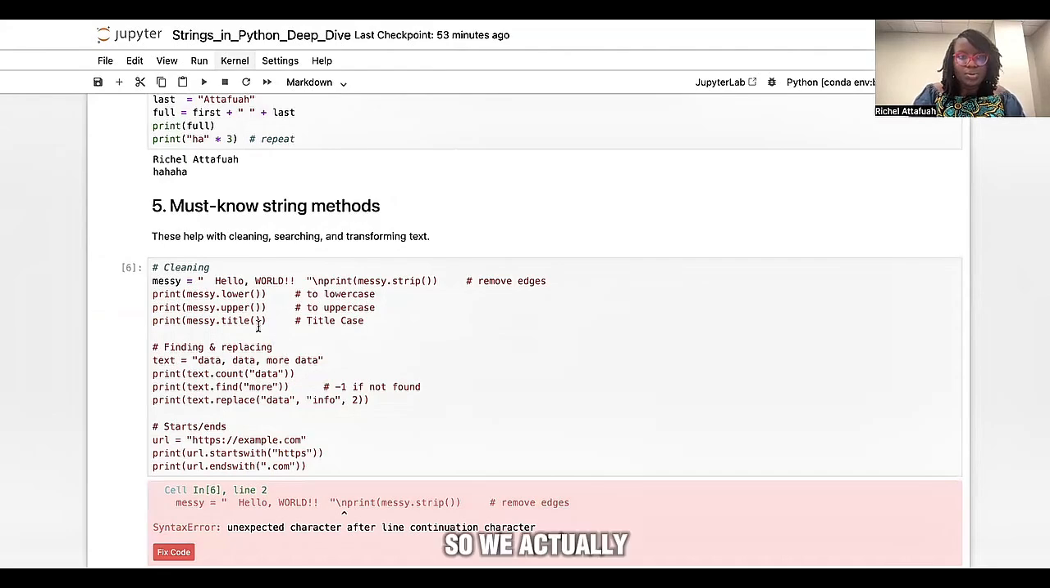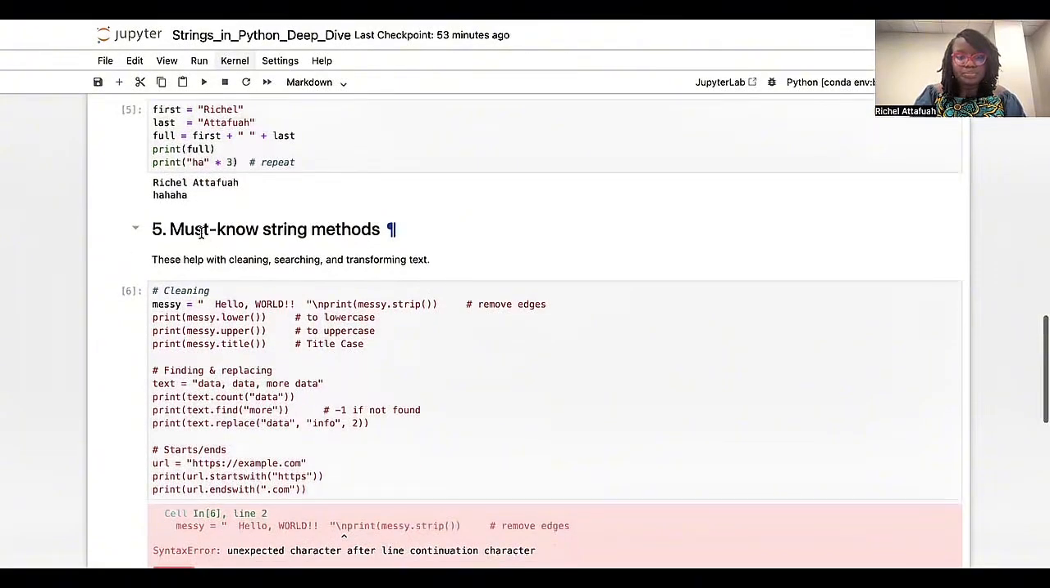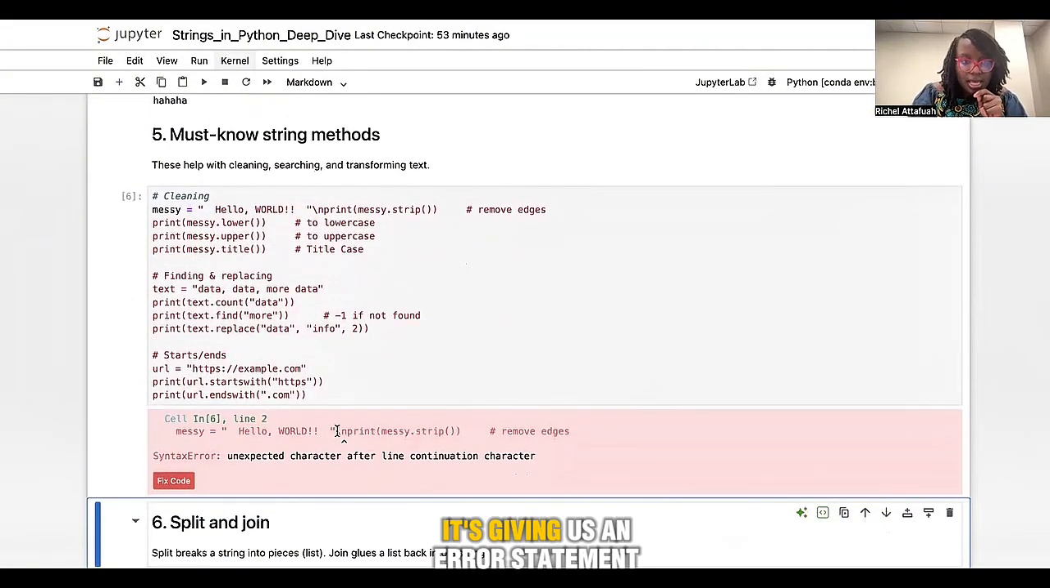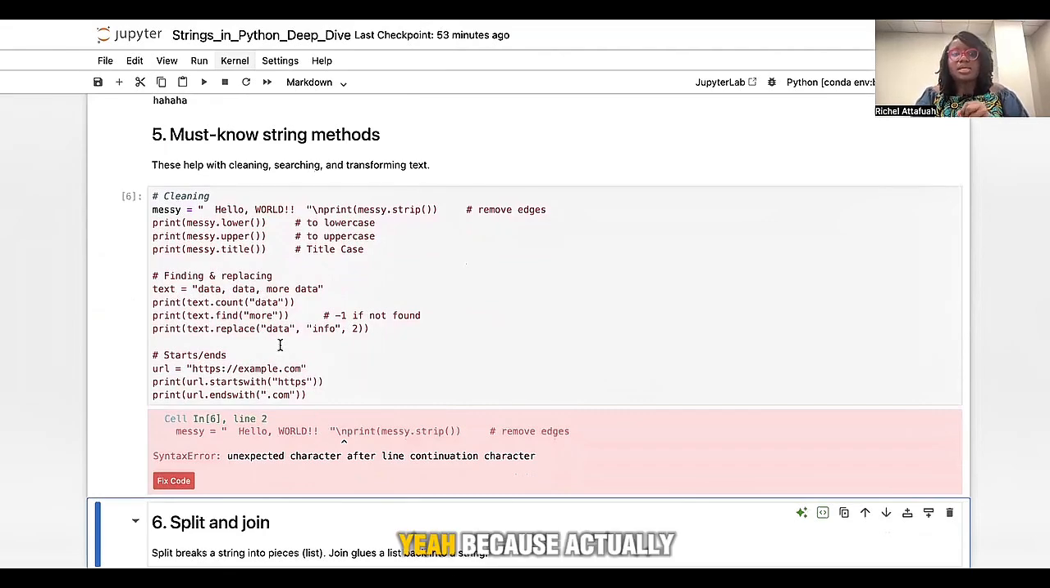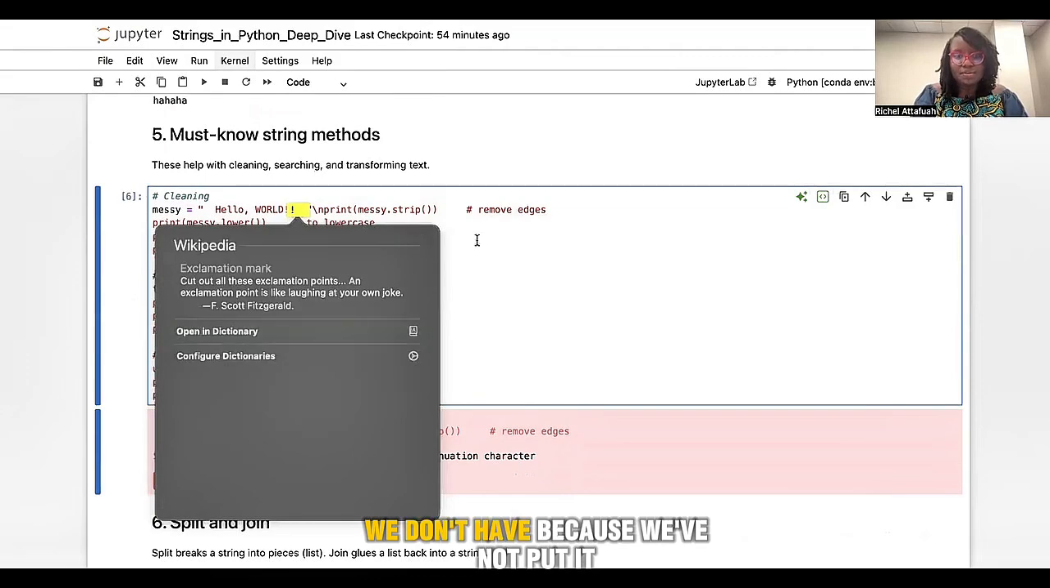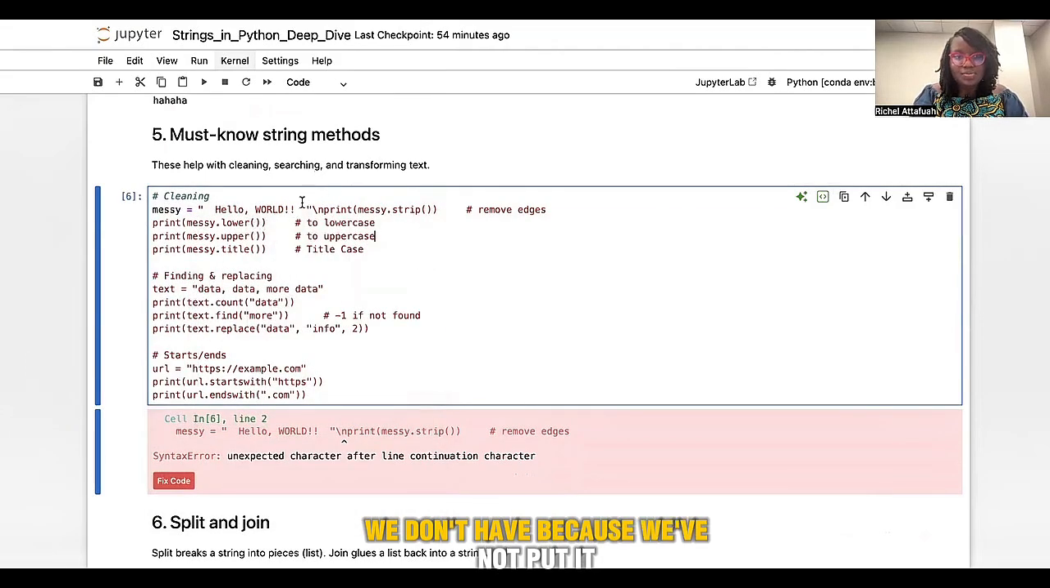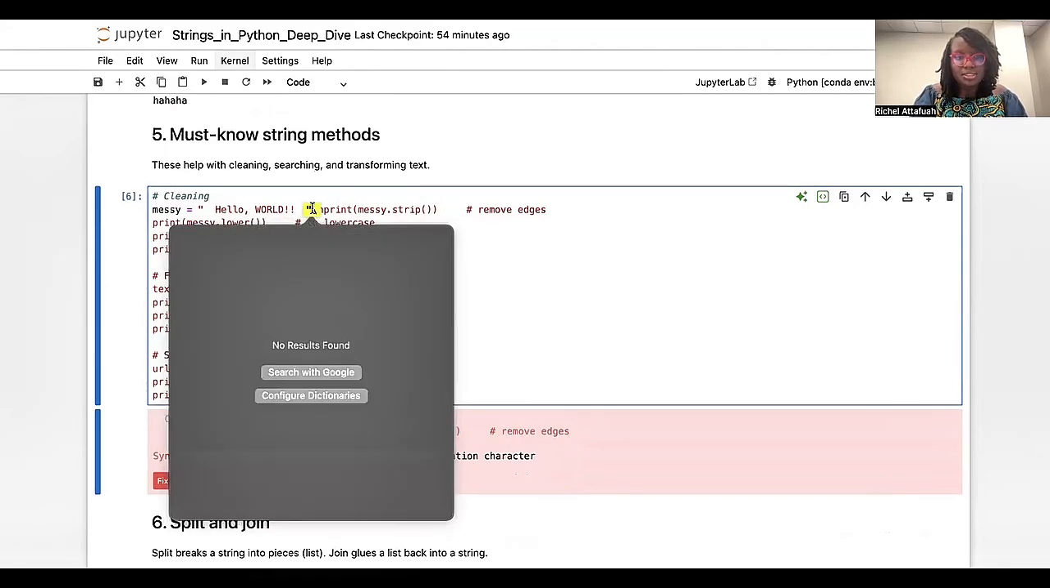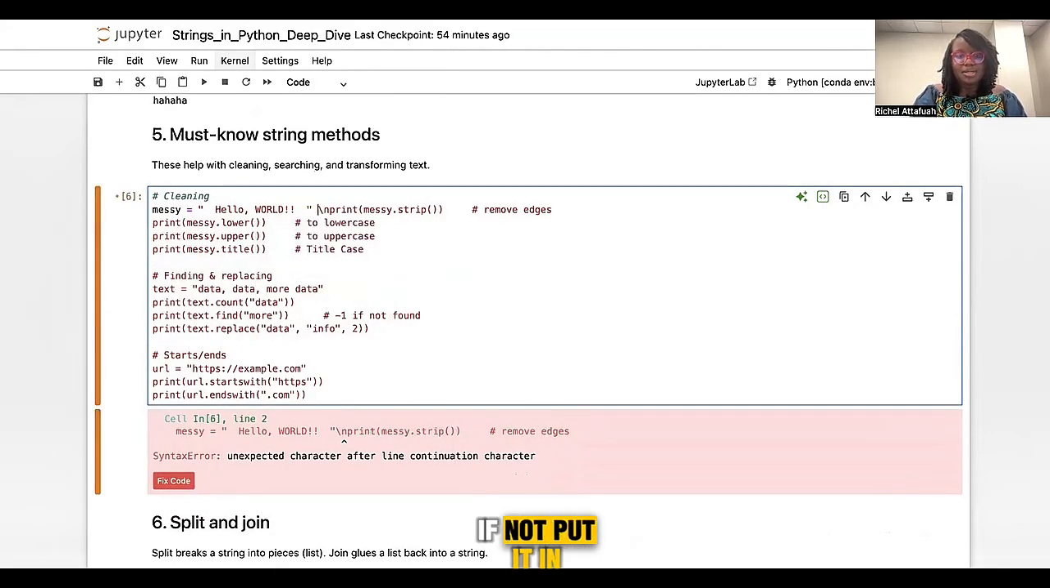So we actually, it's giving us an error statement here because we don't have most of this stuff, because we've not put it in. Gosh, we've not put it in.